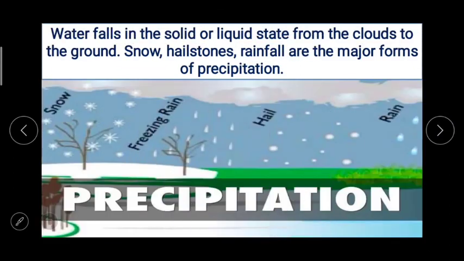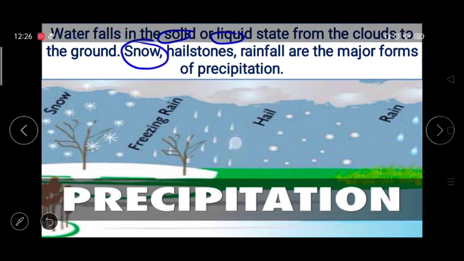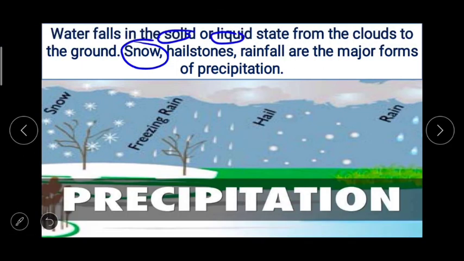So water falls in the solid or liquid state from the clouds. Water falls in the solid or liquid state. If it is in the liquid state, we simply call it rain, but when it is in solid form, it comes down in the form of ice and we call it snow. Water falls in the solid and liquid state from the clouds to the ground. Snow, not exactly ice, we call it snow.